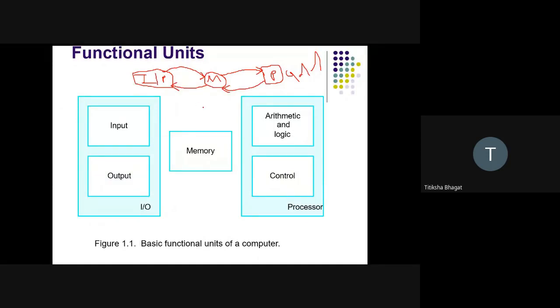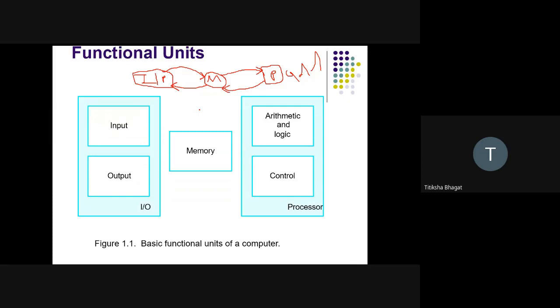So we have analyzed the job of each and every unit roughly. We have seen what is the job of input and output, what is the job of memory, and what is the job of processor. Now when it comes to a computer system, these units have again a zoom view or the detailed view.